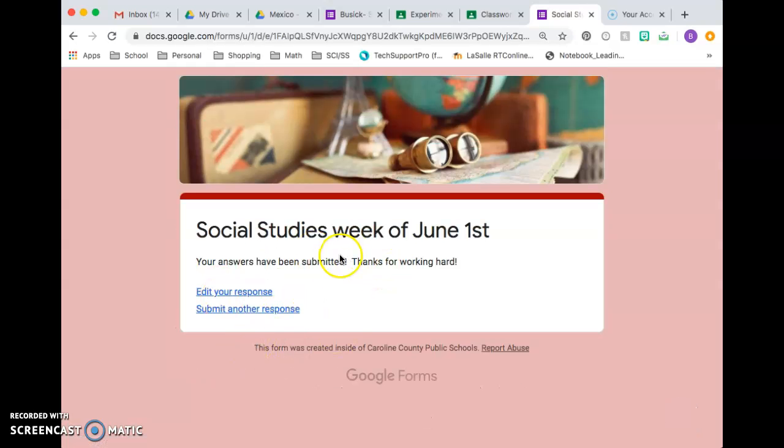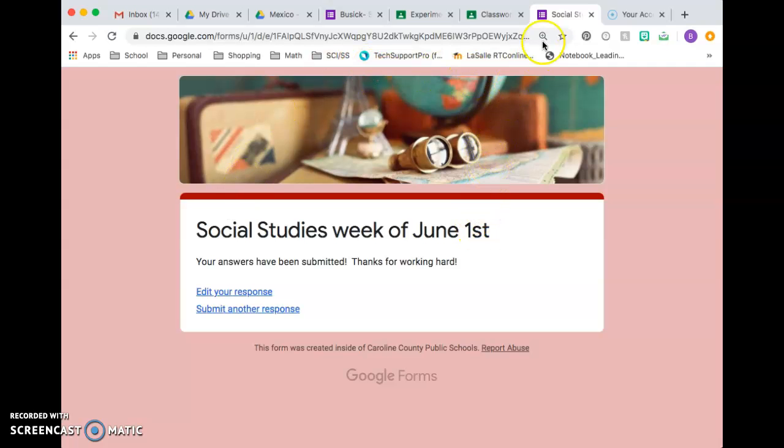That's the most important button, and you need to see this sign. Social studies, this week it should say week of June 1st. Your answers have been submitted. Thanks for working hard. This is the most important thing. As long as you see this sign right here, I will be able to go in as your teacher and see all of your answers.